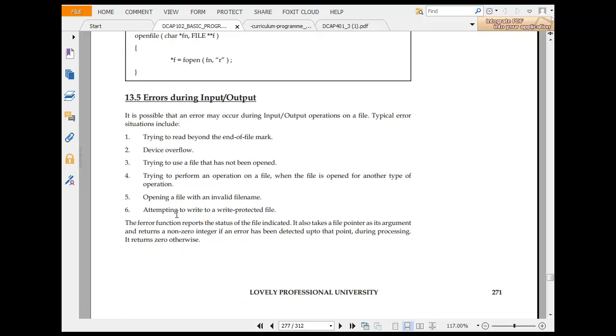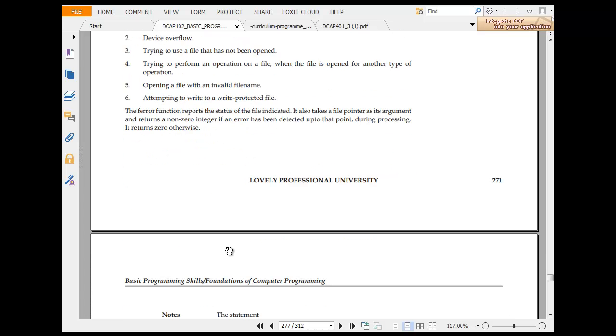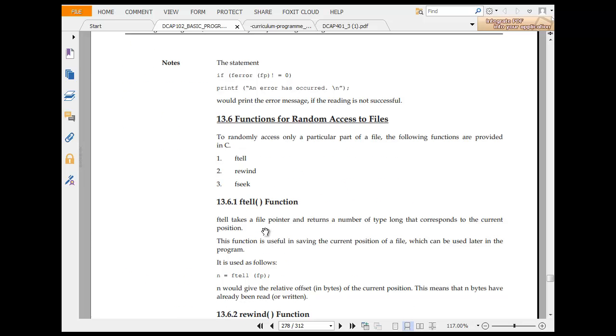Now, errors during input output. It is possible that an error may occur during an input output operation on a file. Typical error situations include trying to read beyond the end of the file mark, device overflow, trying to use a file that has not been opened, trying to perform an operation on a file which is open for another type, opening a file with an invalid file name, and attempting to write to a write-protected file. The ferror function reports the status of the file indicated by the file pointer argument, returning non-zero if an error has been detected up to that point during processing, and 0 otherwise. If ferror is not equal to 0, printf error occurred.